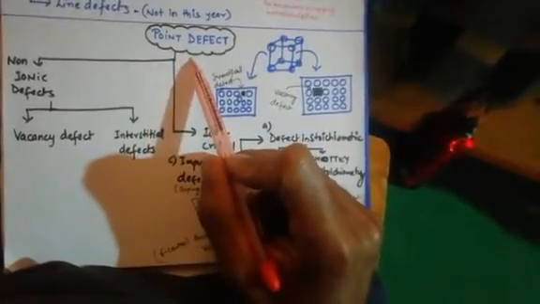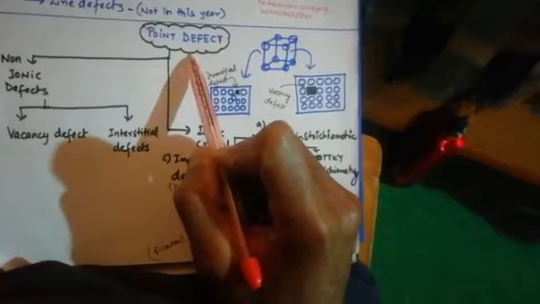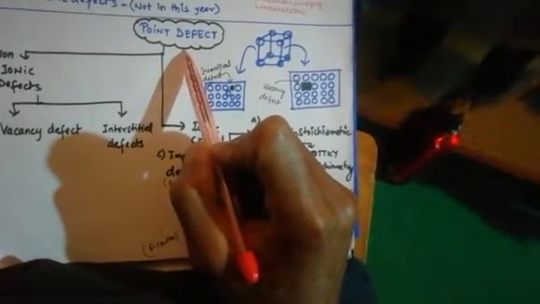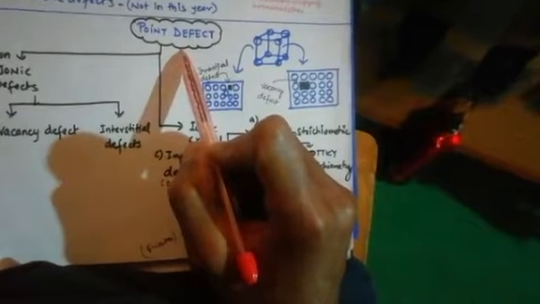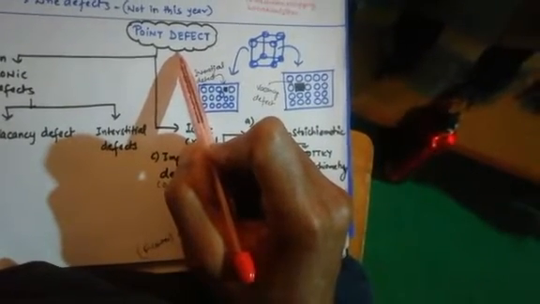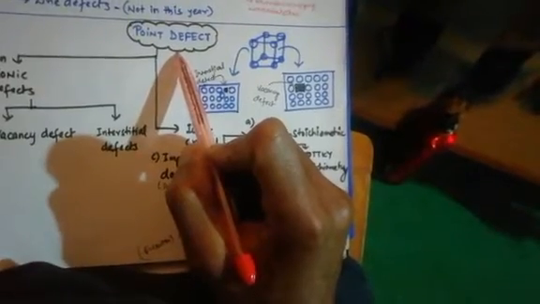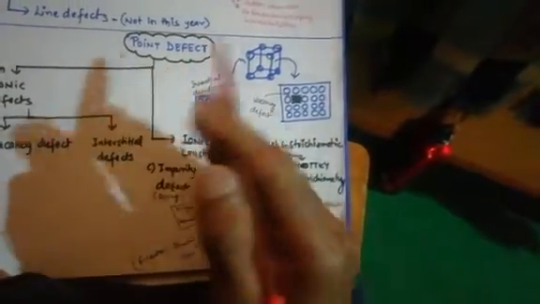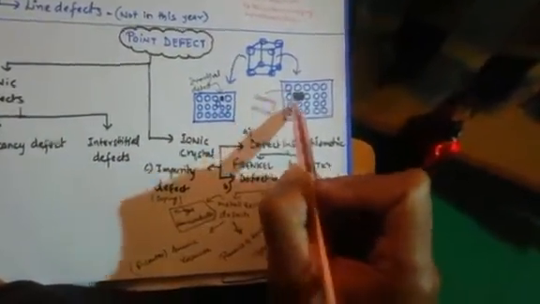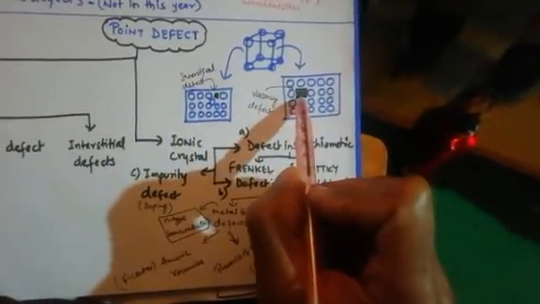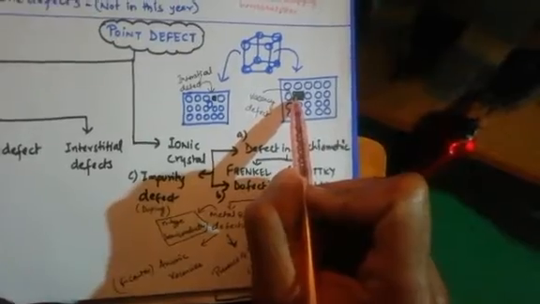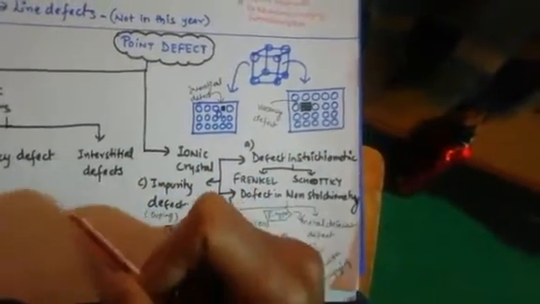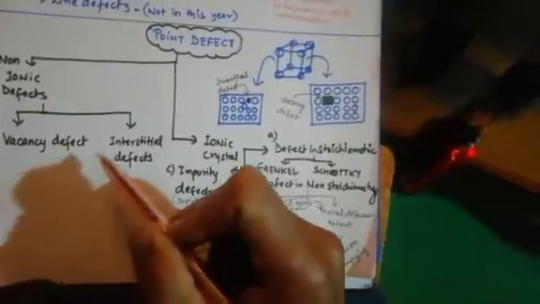Let's start with point defect. What do we mean by point defect? It is the defect which arises due to irregularity or deviation from ideal arrangement of atoms around a point. You can also define it as: an imperfection in the atoms of a crystalline substance is called point defect or atomic imperfection. If there is some disorder or disturbance in an atom in a crystal, like one missing atom, that kind of defect is called point defect. Whereas line defect is the defect which arises due to irregularity or deviation from ideal arrangement in an entire row.